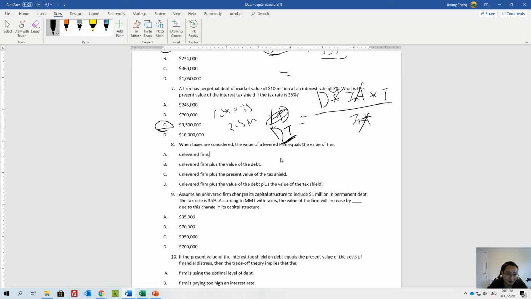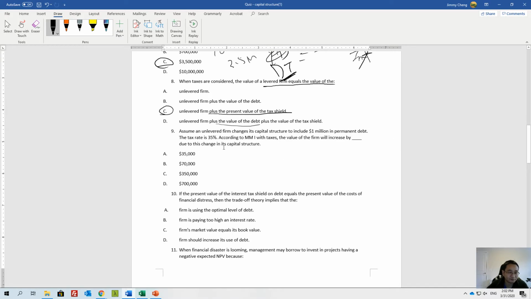When taxes are considered, the value of a leveraged firm equals the value of the unleveraged firm plus the value of the debt, now plus the present value of the tax shield. Okay. If we don't think about financial distress, assume that an unleveraged firm changes its capital structure to include 1 million in permanent debt. The tax rate is 35%. The value of the firm will increase by, again, 1 million times 35%. Okay, so that's the same as this question.